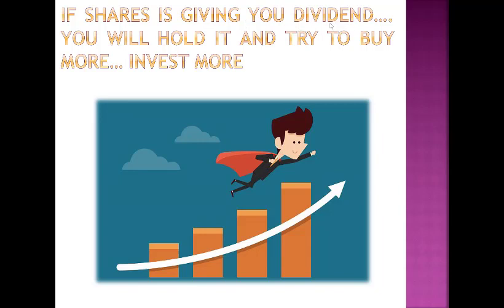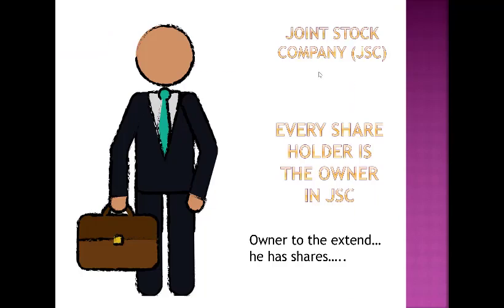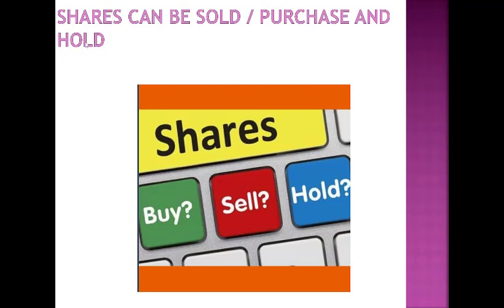At the year end, if the company earns a good profit, the company will declare a good dividend. If the company has a loss at the year end, the company will not declare the dividend. So dividend is the amount which is subject to the profit earned at the year end by the joint stock company. And if a company is giving you a good dividend, you will hold it and you will try to buy more shares. It means you will invest more in such companies which are giving a good amount of dividend to their shareholders.